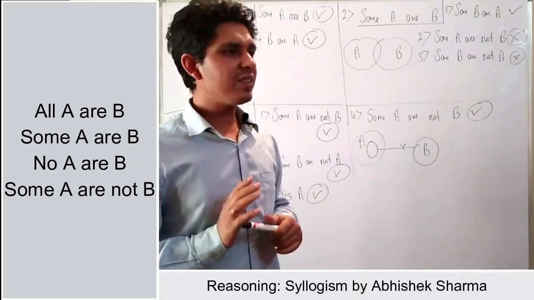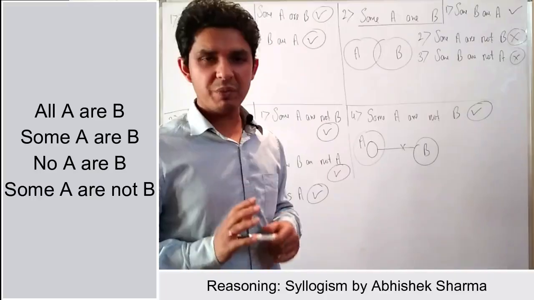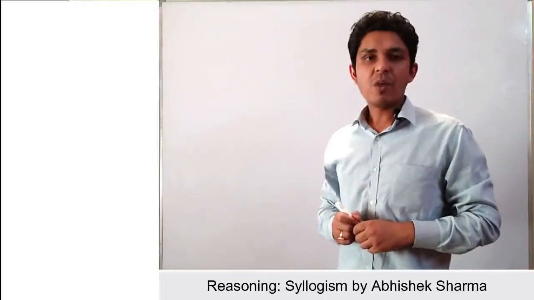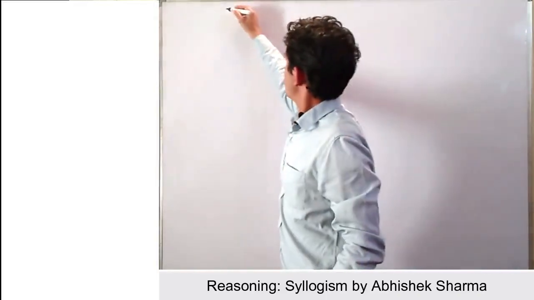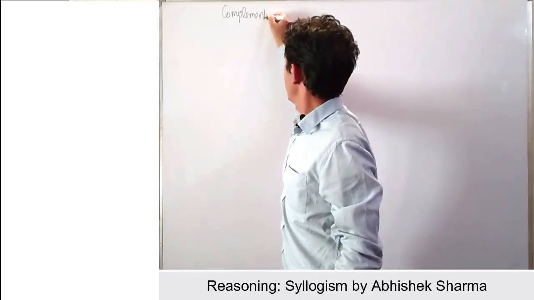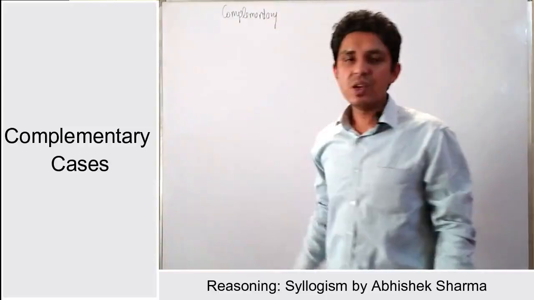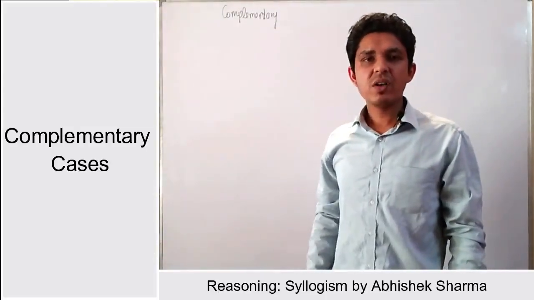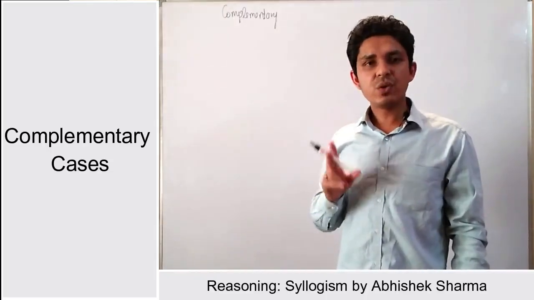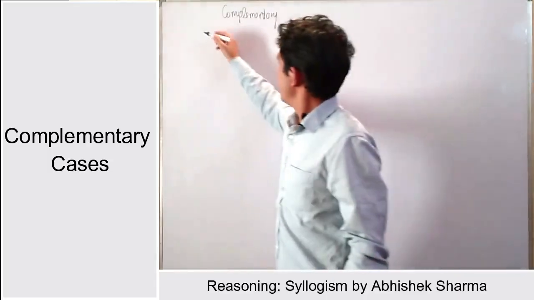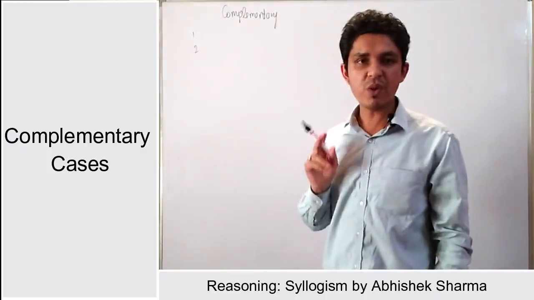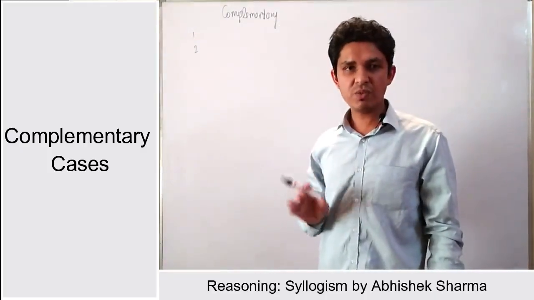Okay, the second part in the question is the complementary cases. Now what is this complementary case? Let us check. Complementary case is very easy to understand and apply. Complementary case is this: whenever in the list of conclusions you find two statements of the type where one statement is positive and the second statement is negative, one should be true and the other false.